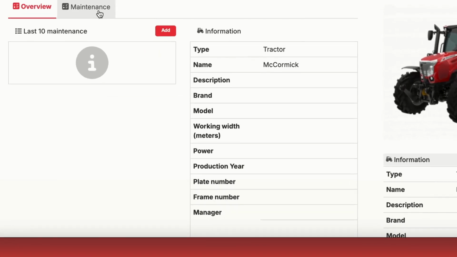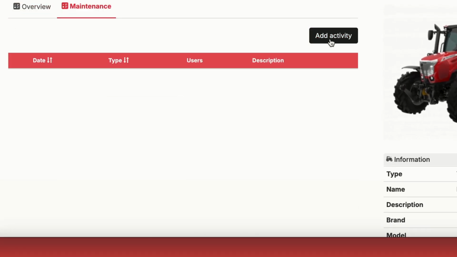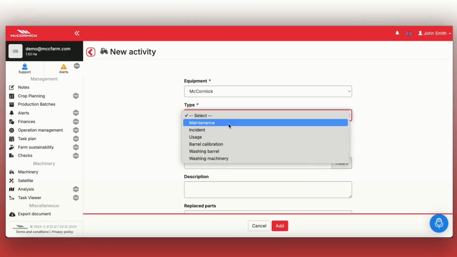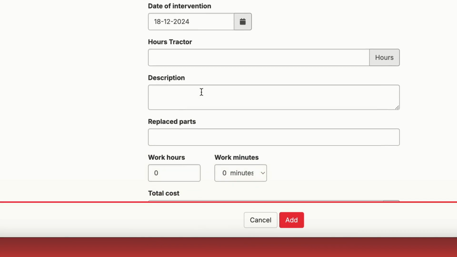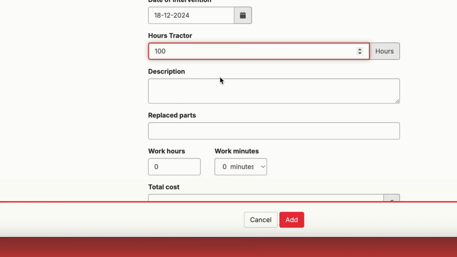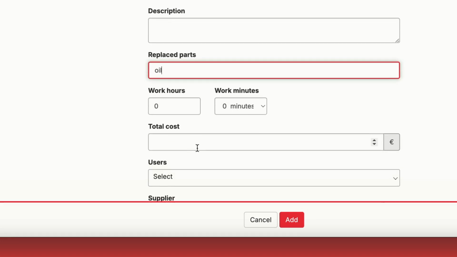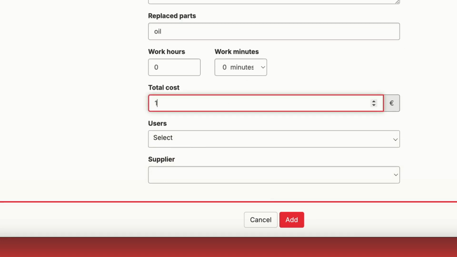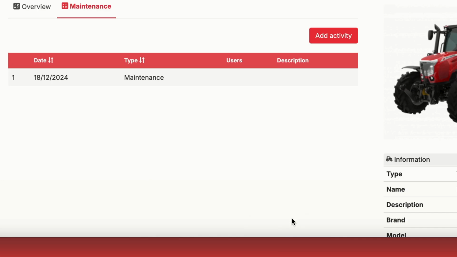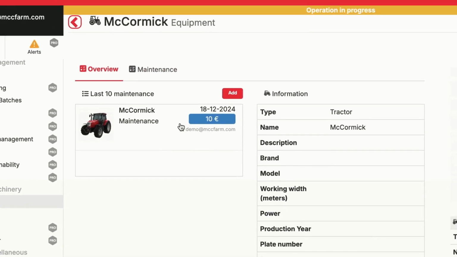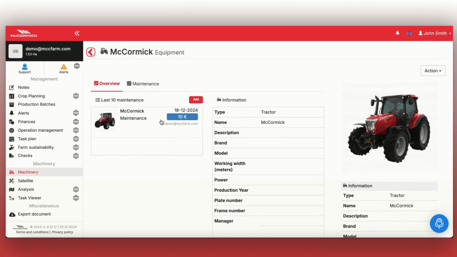After adding machinery, you can manage it by clicking on it. In the Maintenance section, you can log maintenance activities. To add one, click Add Activity and provide the required details. Data include the type of intervention, the date of the activity, and additional info such as replaced parts, working hours, and operational costs. Once completed, click Add to save the activity.